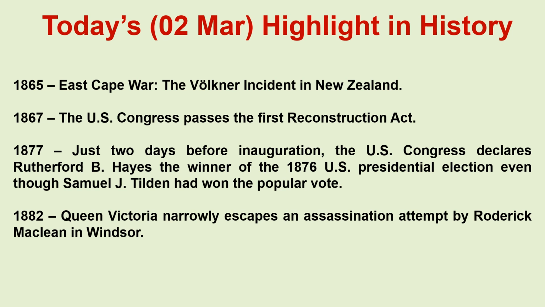1877. Just 2 days before inauguration, the US Congress declares Rutherford B. Hayes the winner of the 1876 US presidential election, even though Samuel J. Tilden had won the popular vote. 1882. Queen Victoria narrowly escapes an assassination attempt by Roderick Maclean in Windsor.